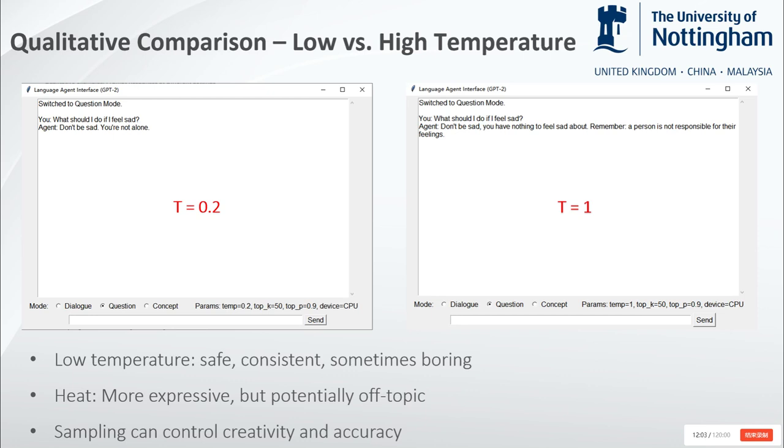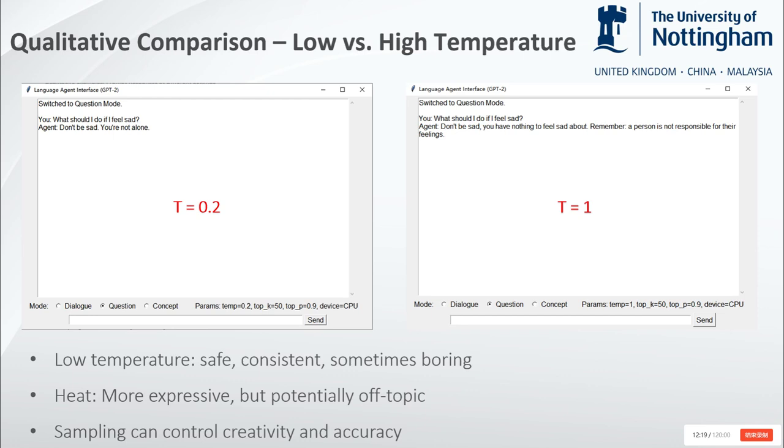With temperature equals 1, the answer becomes, don't be sad. You have nothing to be sad about. Remember, one is not responsible for one's feelings. It's more expressive and thoughtful, but also longer and potentially off topic.